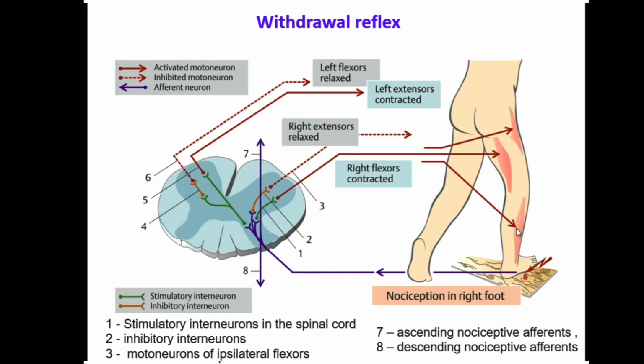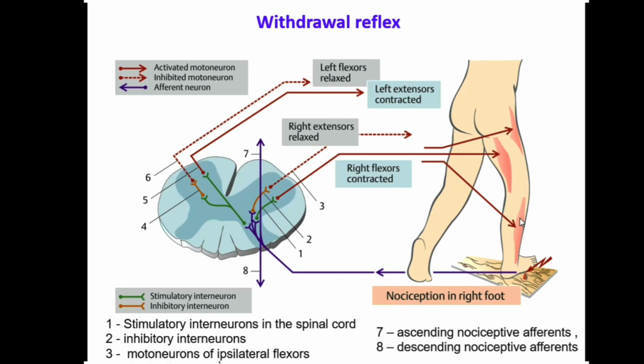For example, this muscle in here must be contracted. Or for example, this muscle in here must be contracted. This muscle must be contracted. So a stimulator interneuron in here will be activated, and in here will be activated, and it will finally contract some muscles for going out, or for not having pain, or for running out of the danger.